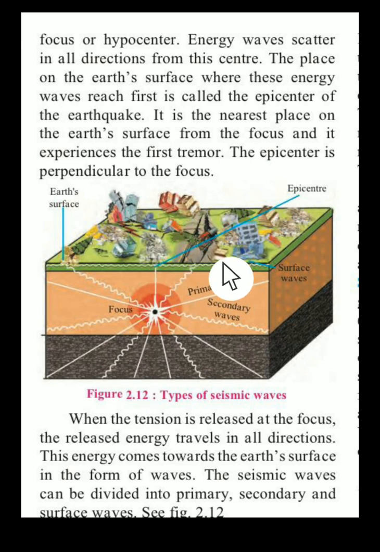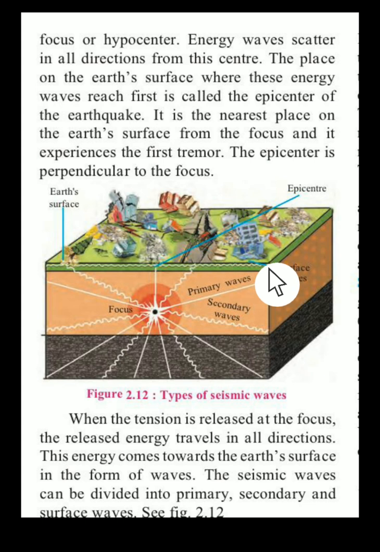When the tension is released at the focus, the energy released travels in all directions. Just as I told you, it travels in all the directions. This energy comes to the earth's surface in the form of waves. So what we can feel is only in the form of waves. We cannot see the movement, but we can only feel it, and it is felt due to the waves released from the focus. The seismic waves can be divided into primary, secondary and surface. As you can see over here we have the primary, then the secondary, and here you can see the surface waves.